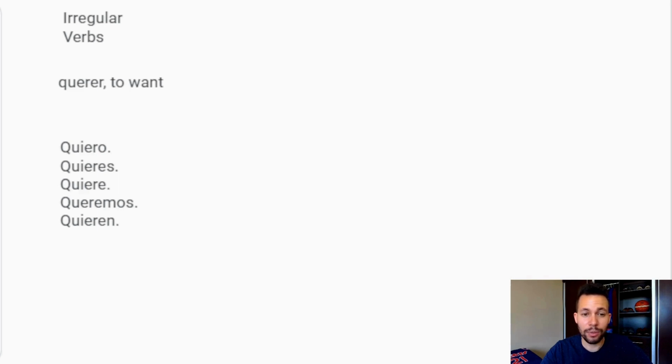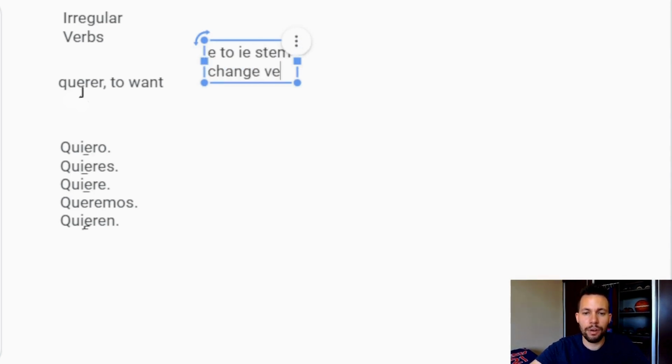So what do we notice here with this verb? Well, it's an ER verb, so you have all your normal endings, but something else is going on here. If you look at the E under querer, that E is changing, if you look at the conjugations here, to an IE, and then for the ellos conjugation, an IE. Notice that nosotros didn't get the change. So this is called an E to IE stem change verb.